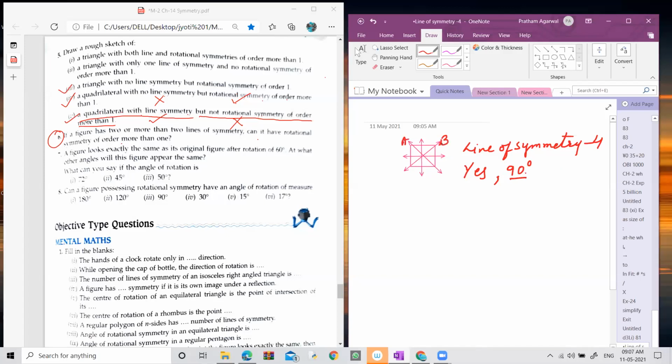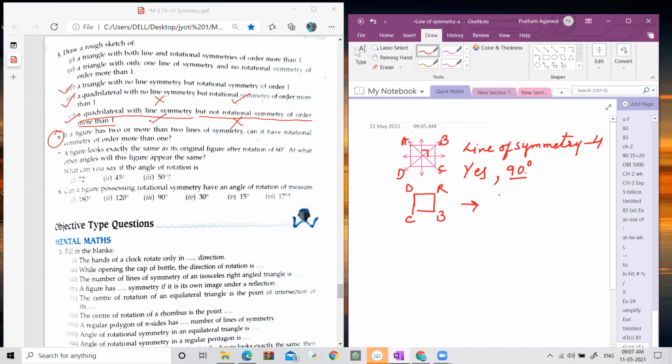I will explain by indicating the names of the vertices. So A, B, C, D. When you rotate it by 90 degrees, B comes downwards, C shifts towards the left-hand side, D comes up, and A shifts towards the right-hand side.